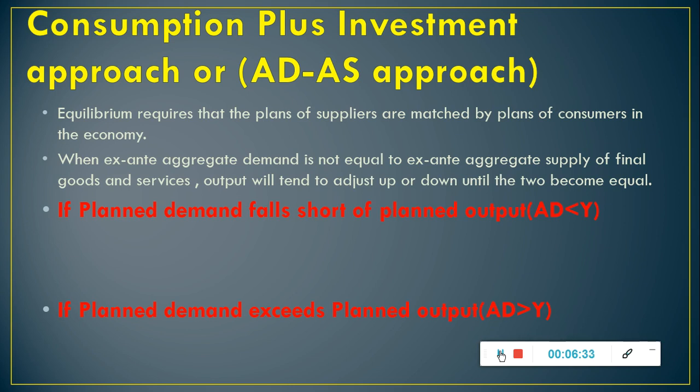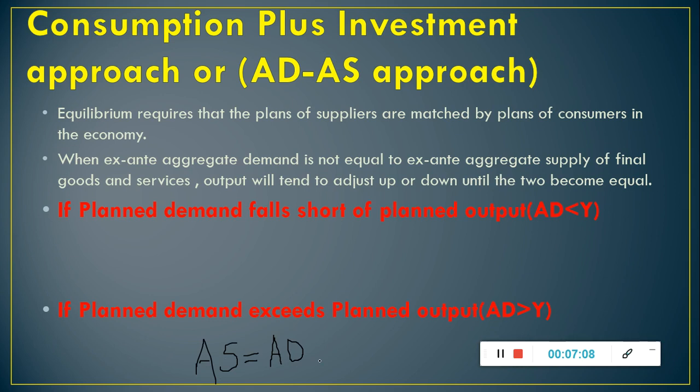The process continues till planned output produced in the economy becomes equal to planned aggregate demand. That means the process will continue till planned aggregate demand becomes equal to planned aggregate supply. So we can say that necessary condition for equilibrium level of income or output is Y equals aggregate demand, or aggregate supply is equal to aggregate demand. You can see here, this is the necessary condition for the equilibrium.